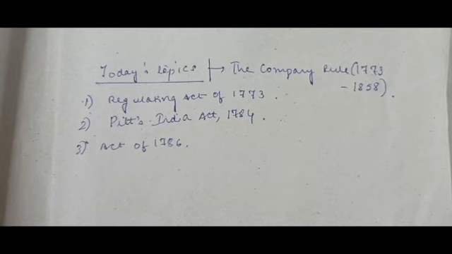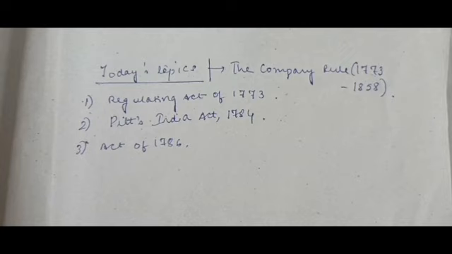The next important feature is, till this Regulating Act of 1773, India had the governor of Bengal. Okay, and there were 3 independent presidencies of Bengal, Bombay and Madras. But now this independent presidencies system changed. The governor of Bengal got designated as the Governor General of Bengal, and the first such Governor General of Bengal was Lord Warren Hastings.